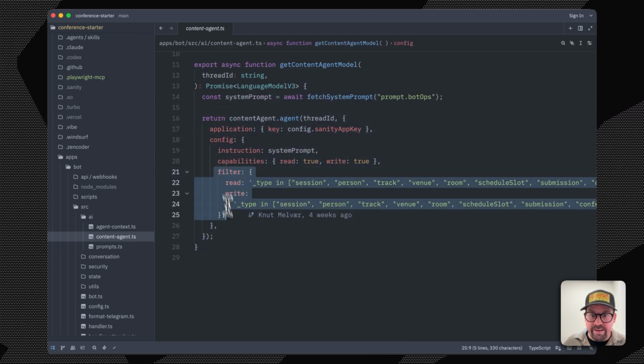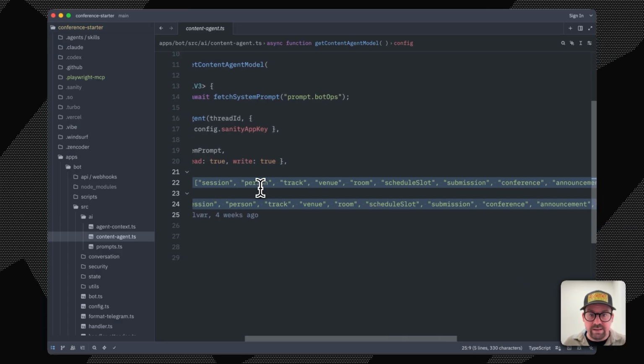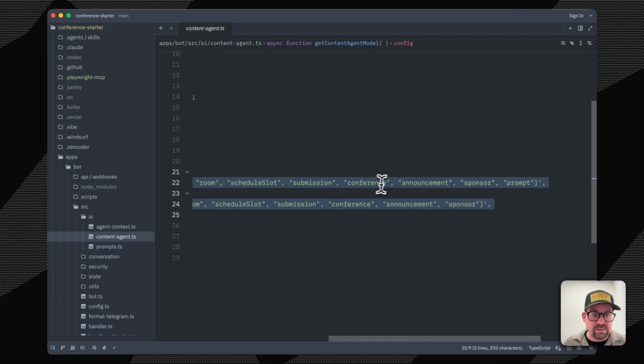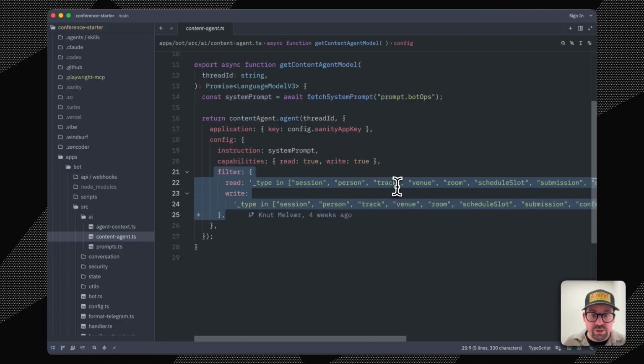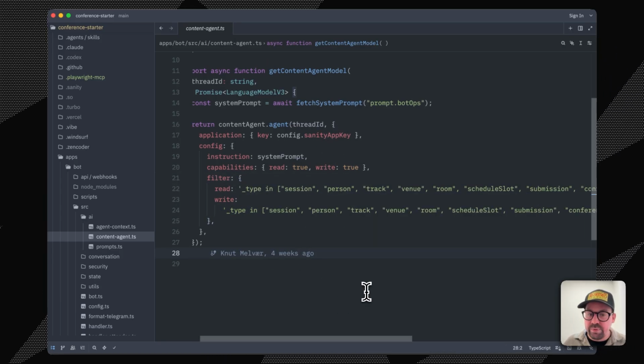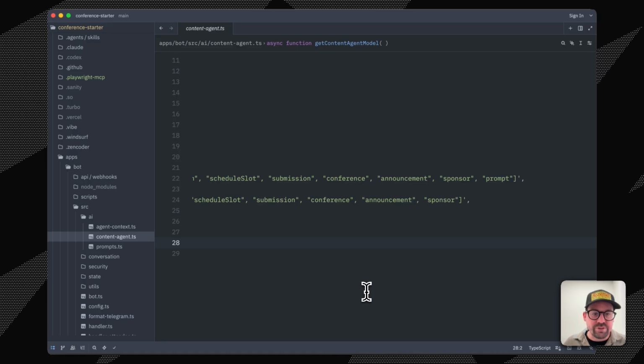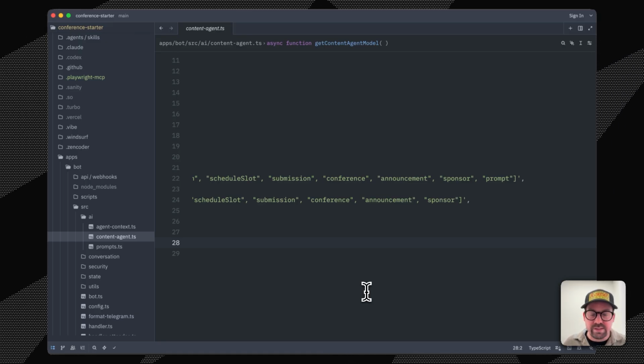And here we have the access. So this is a GROQ filter, just saying what types of documents this agent can touch. And you can see it can touch quite a lot. It has access to sessions, people, tracks, venue, rooms, submissions, conference info, announcements, and so on.